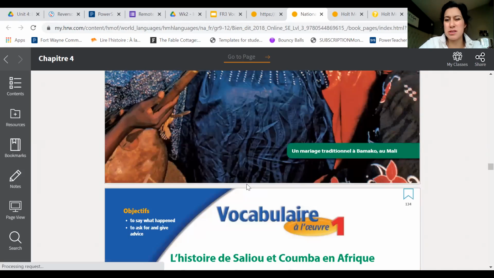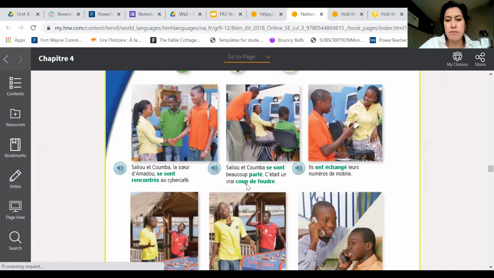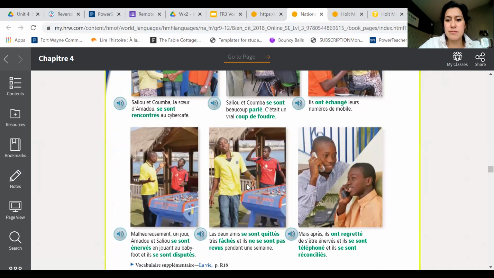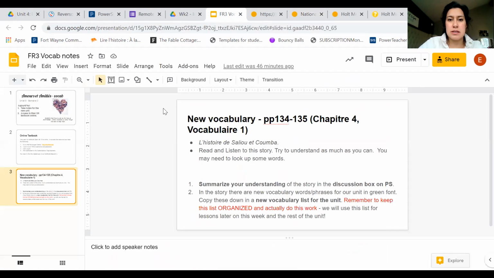There's a couple of places where there's a repetition, but you'll get that. Most of these are all phrases. It's not just one word. "Se sont quittés." And it's actually going to form our grammar focus also for this unit. So grammar and vocab.